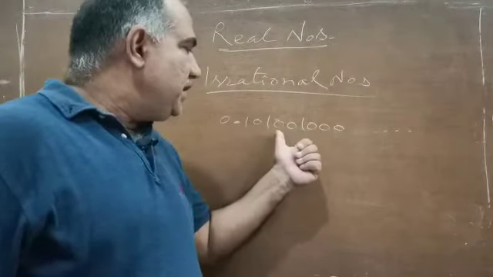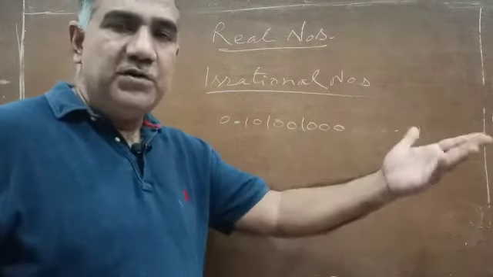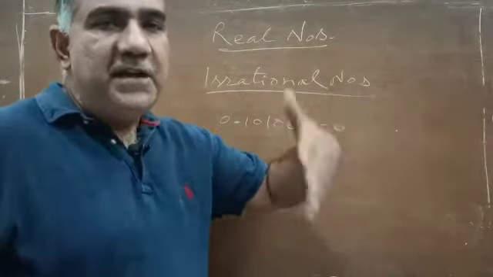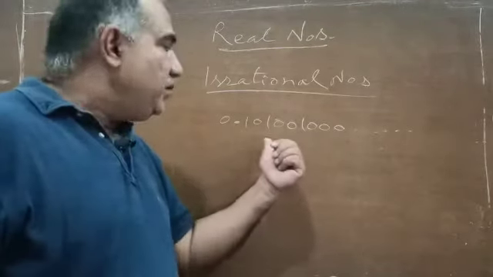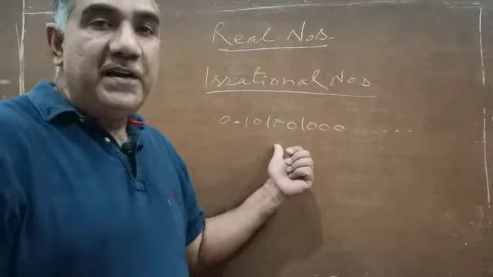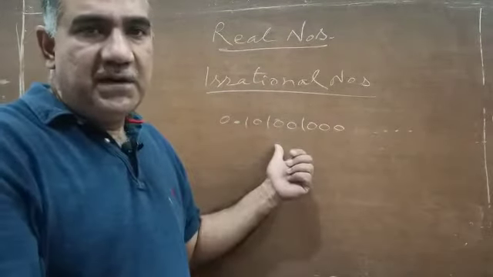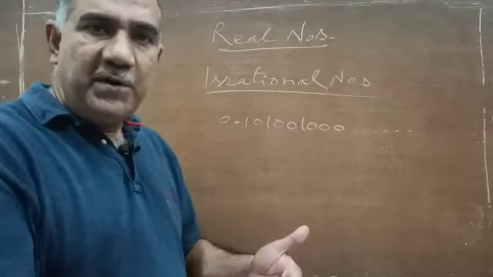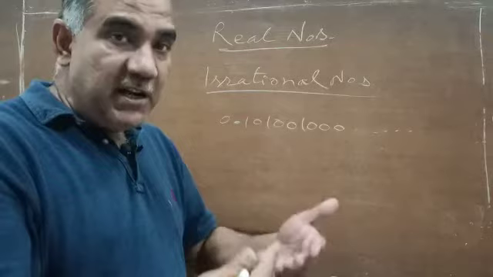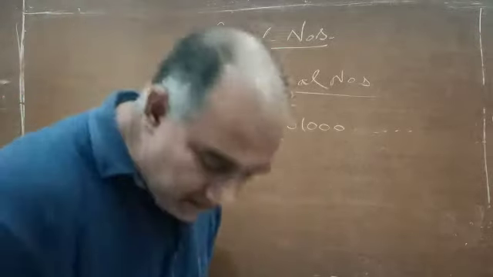First it is 10, then there are 2 zeros, then 3 zeros, and yet another one, then 4 zeros, like this it keeps going. So if the decimal expansion of a number is non-terminating, non-repeating, neither terminating nor repeating, then we say it is an irrational number.